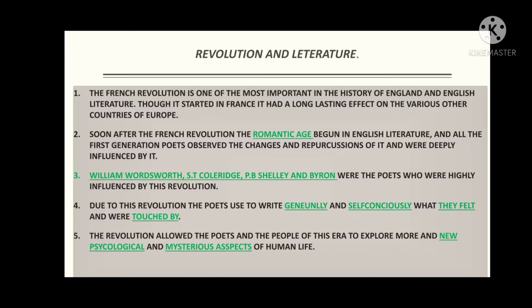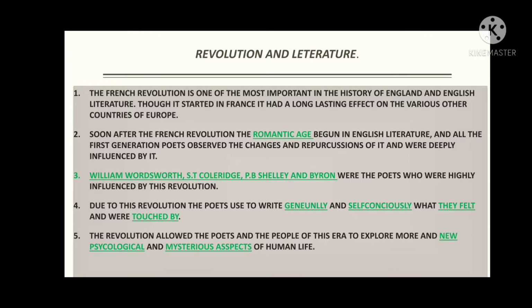As we know, the Romantic Age started in the year 1798 after the publication of the collaborative work of William Wordsworth and S.T. Coleridge, the Lyrical Ballads. So soon after the French Revolution, the Romantic Age started, and definitely the revolution had its impact and effect on it. We can also say that this revolution molded and gave shape to the characteristics of the Romantic Age.